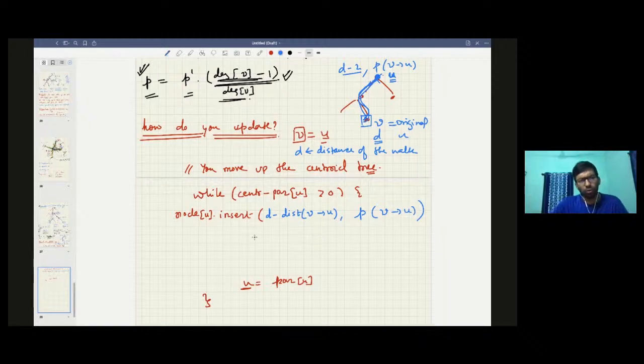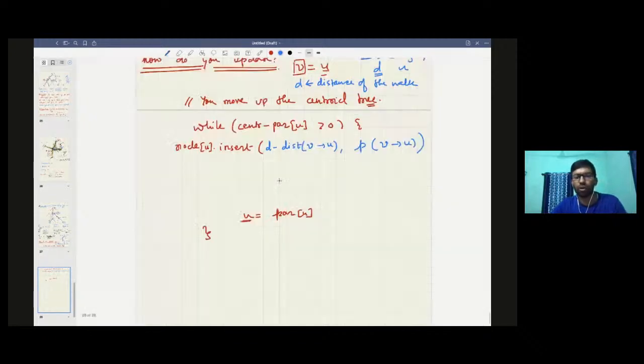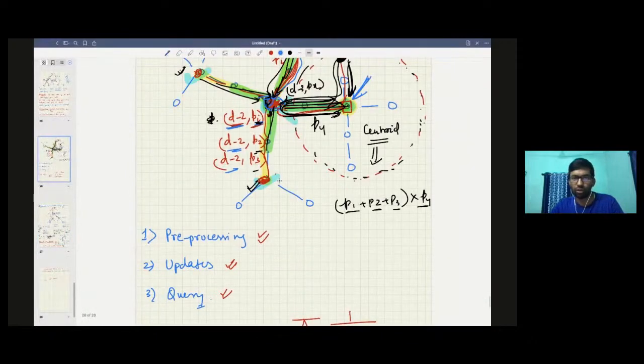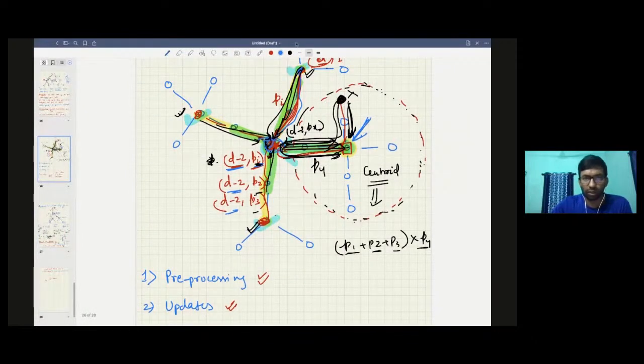Now you also need to maintain something that had started from somewhere. Why? In all these values, what will happen? Let's go to the centroid tree again and see what the three kinds of paths possible in the centroid tree are.